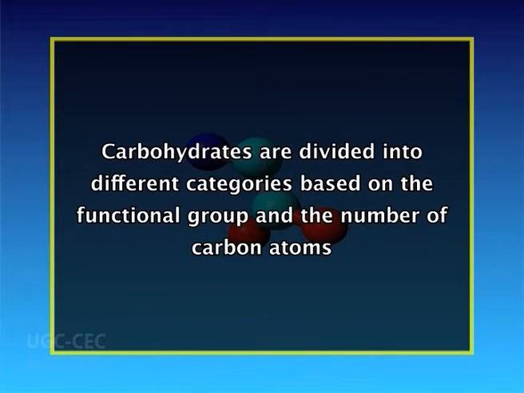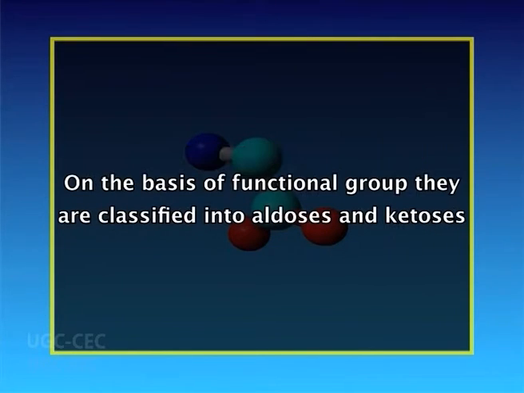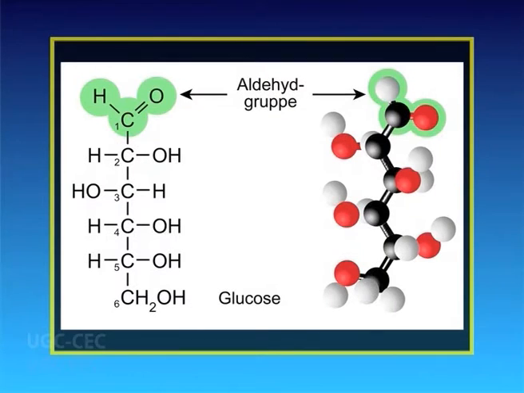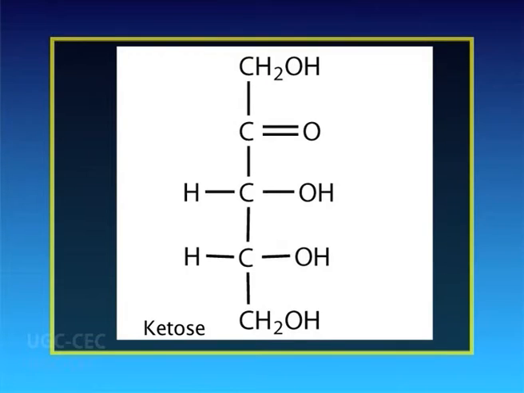They are divided into different categories based on the functional group and the number of carbon atoms. On the basis of functional group, they are classified into aldoses and ketoses. Sugars that contain an aldehyde group are called aldoses, for example, glucose, whereas those sugars that contain a ketone group are called ketoses, for example, fructose.